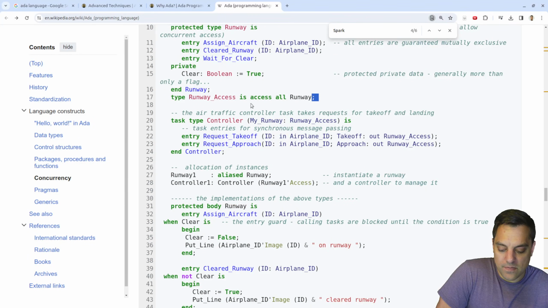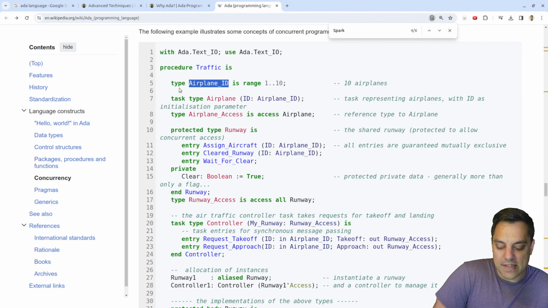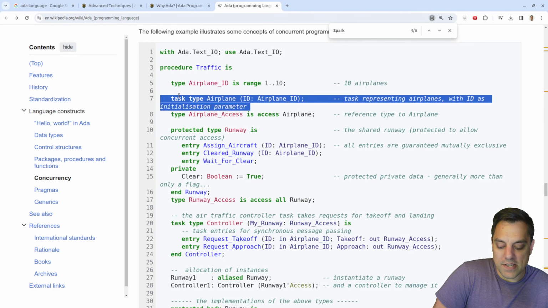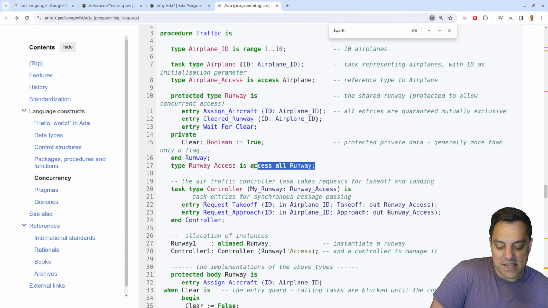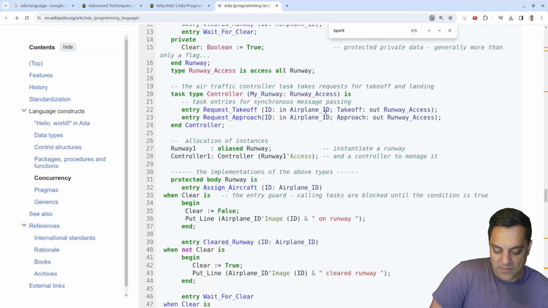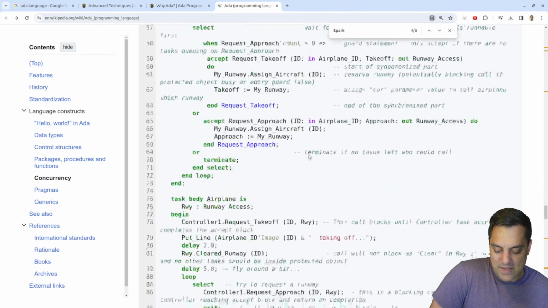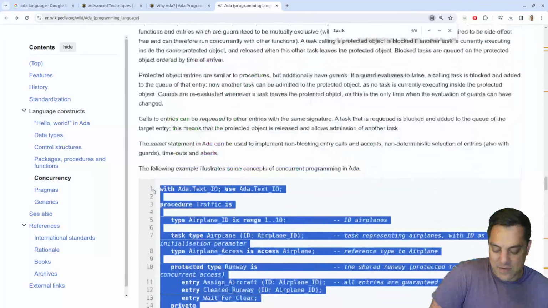And again, you can imagine building a compiler that is able to catch errors, if you know for every airplane, whatever the ID is, for each of these tasks, whether they have read and write access. I wonder if it's building a dependency graph of some sort behind the scenes, where you can figure out who's getting read and write access to this shared resource, this runway here. Now can we actually just run this code? Let's see if we just paste it here. Let's see how good Wikipedia is.